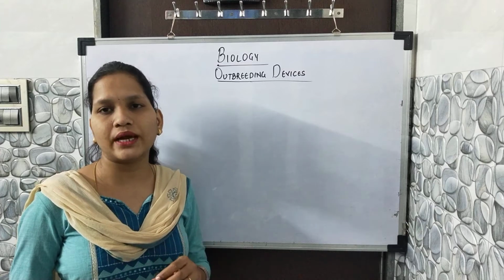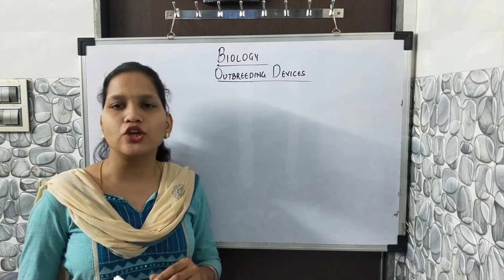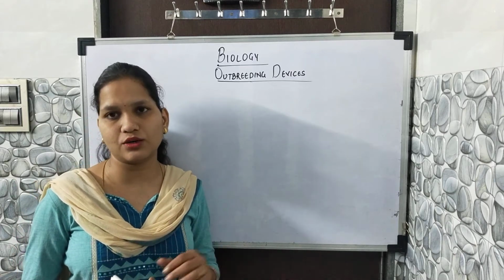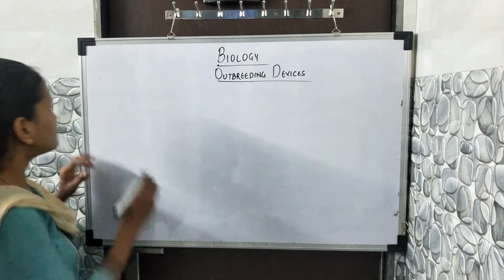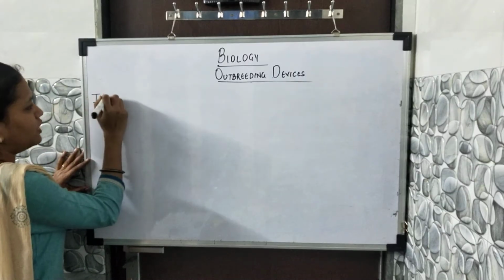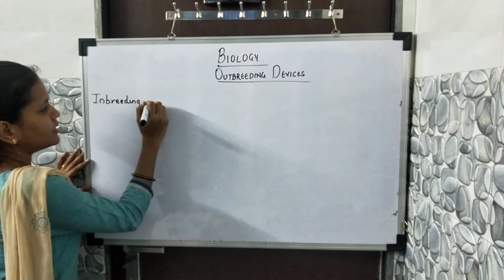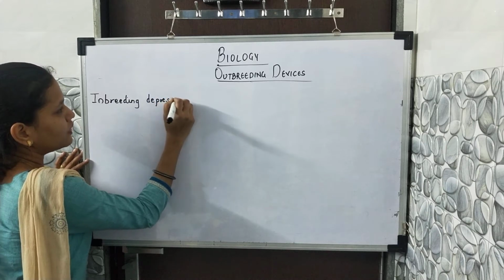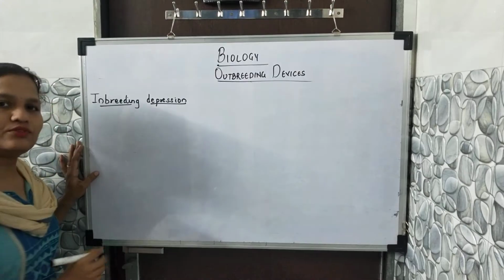What is the reason behind not promoting self-pollination? Because self-pollination gives a disadvantage, and the disadvantage is inbreeding depression. When we are discussing inbreeding depression, what does this mean?